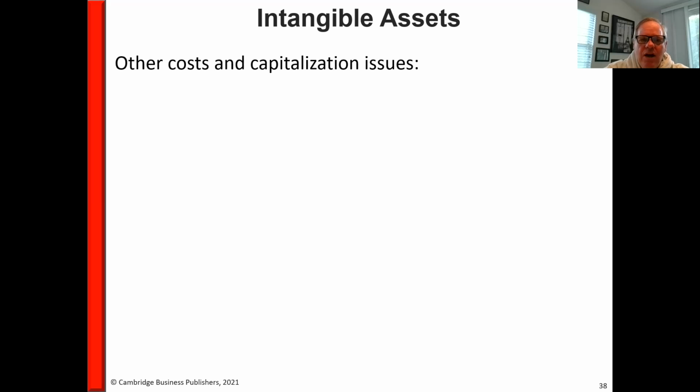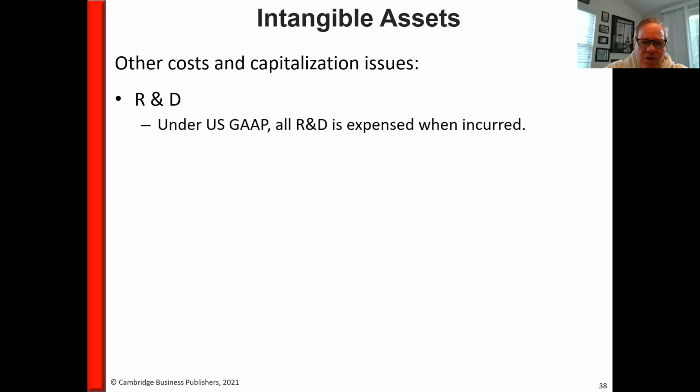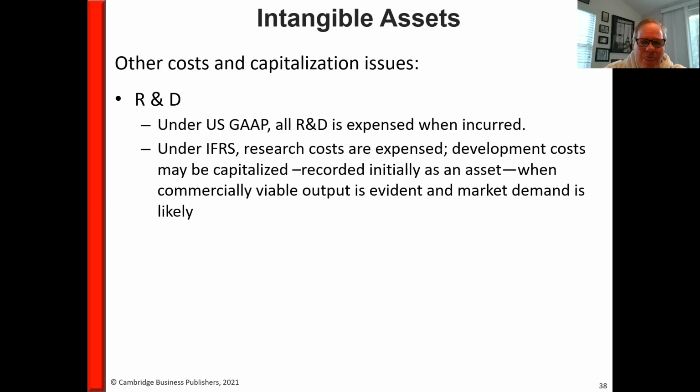Okay, some other costs and capitalization issues relative to intangible assets. We have research and development costs. So under US GAAP, R&D, all those expenses that the pharmaceutical companies, the evil pharmaceutical companies, put into researching new drugs, they have to expense those in the year incurred.